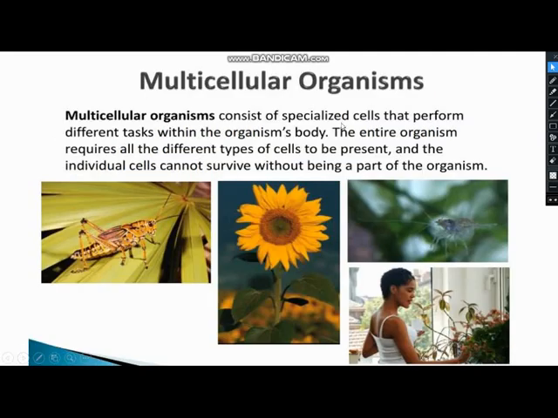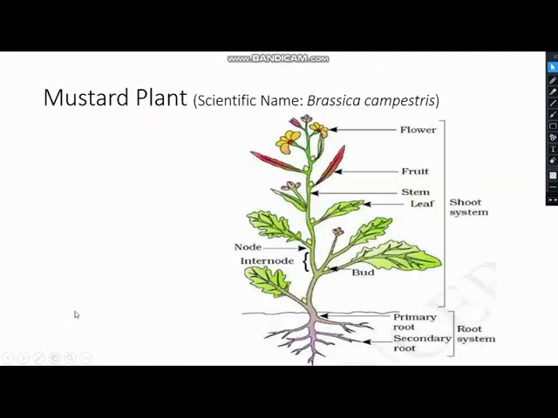Multicellular organisms are made up of many cells, that's the mustard plant. And you have to memorize the scientific name of the mustard plant. It's very important, and you have to write it as it is. Each organism in biology is given a scientific name. The scientific name of mustard plant is Brassica campestris.